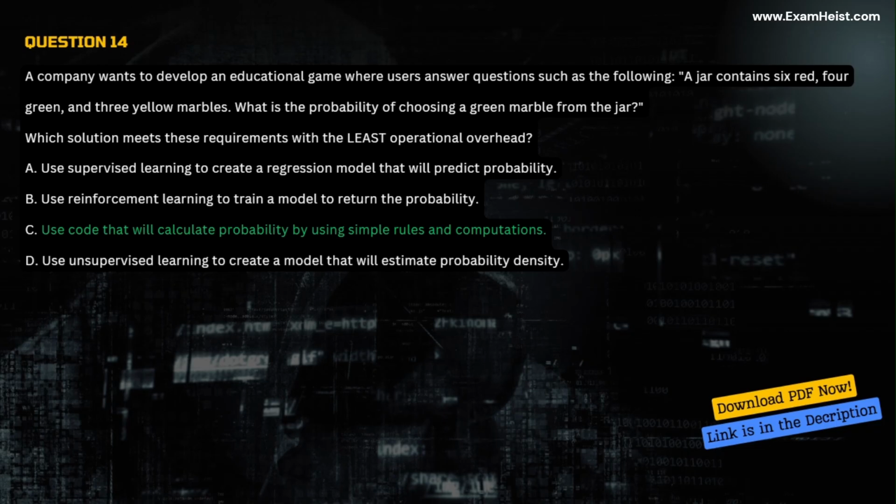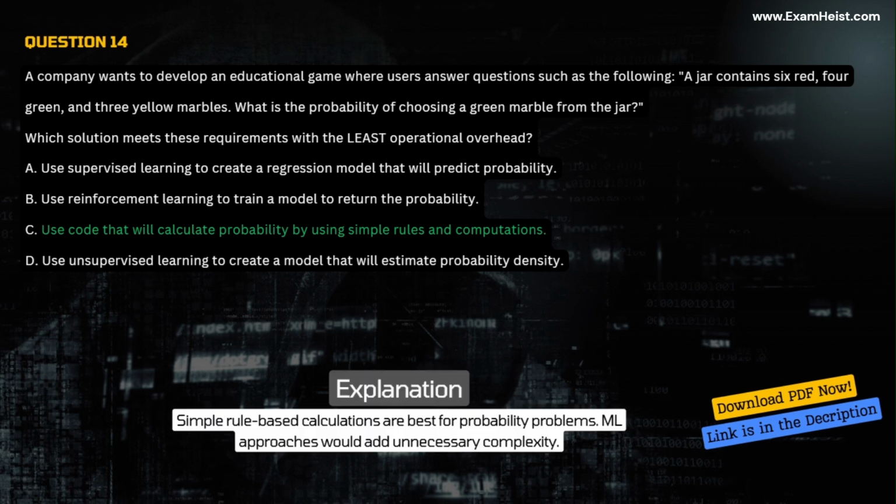Correct answer, C. Use code that will calculate probability by using simple rules and computations. Explanation: simple rule-based calculations are best for probability problems. ML approaches would add unnecessary complexity.